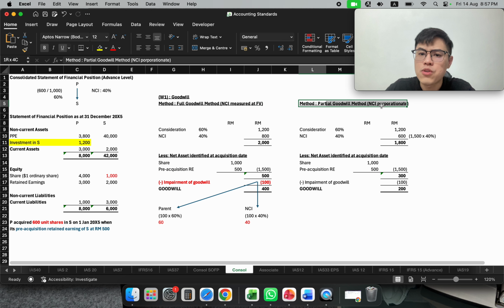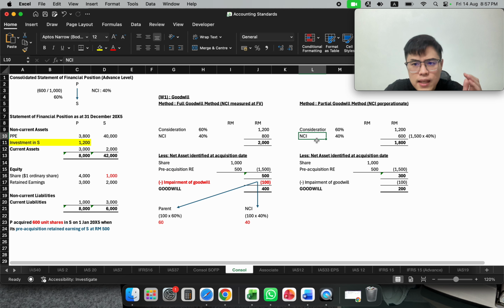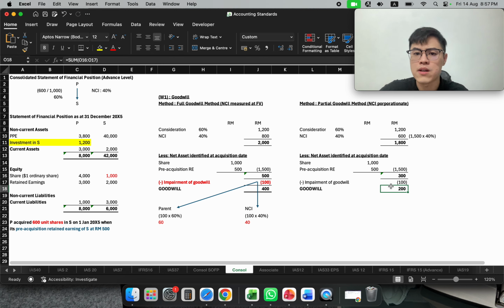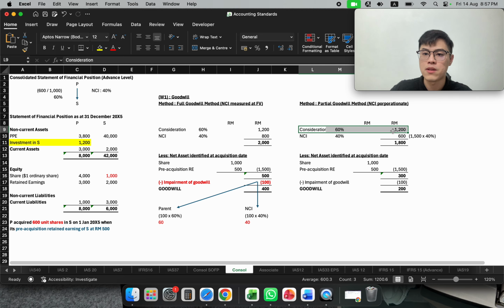What about partial goodwill? Partial goodwill, NCI is really measured at net asset. They don't measure anything extra than what they really record in the SOFP. So the only thing that causes this goodwill is our own parent's arm's length transaction payment to buy over the 60%.